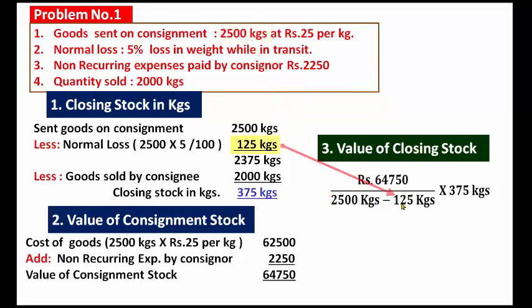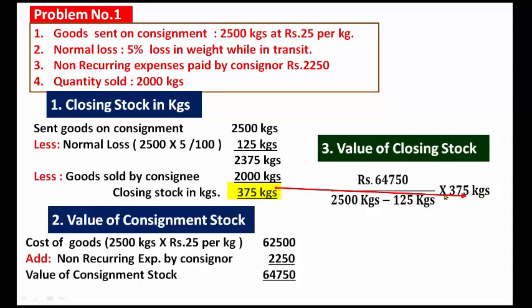See how to deduct it. Normal loss 125 kgs means 5% loss in transit, so 2,500 kgs minus 125 kgs. 64,750 divided by 2,500 kgs minus normal loss 125 kgs.